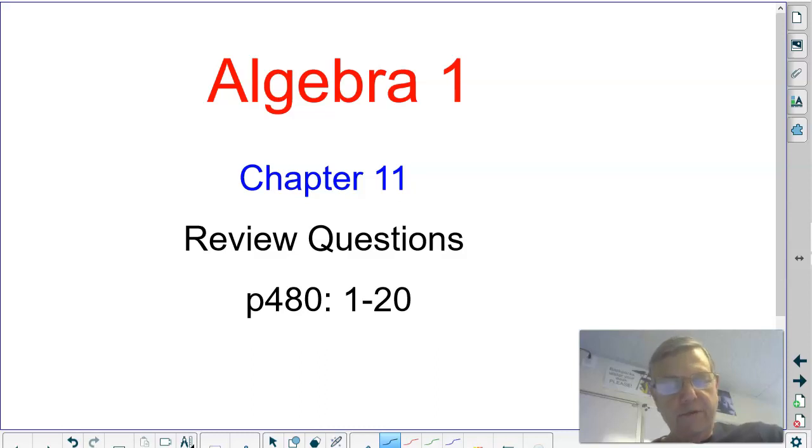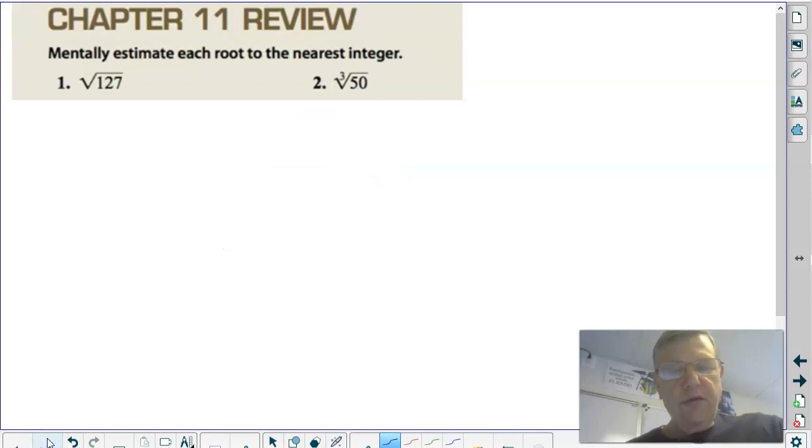All right, let's get into this review and see how well you fared. A couple important things here, so let's see as we go through. Number 1 and 2 say mentally estimate each root to the nearest integer.